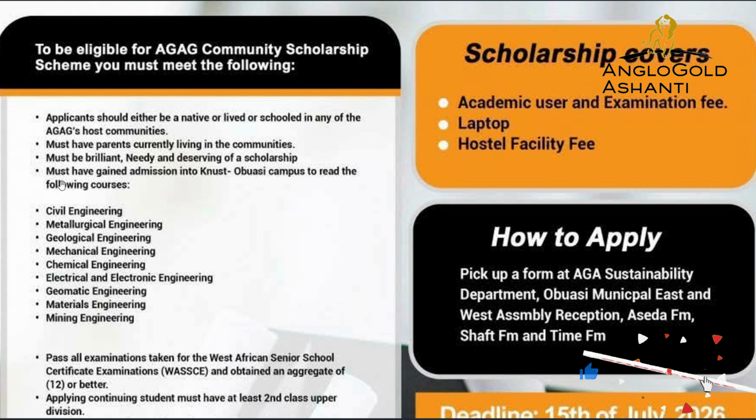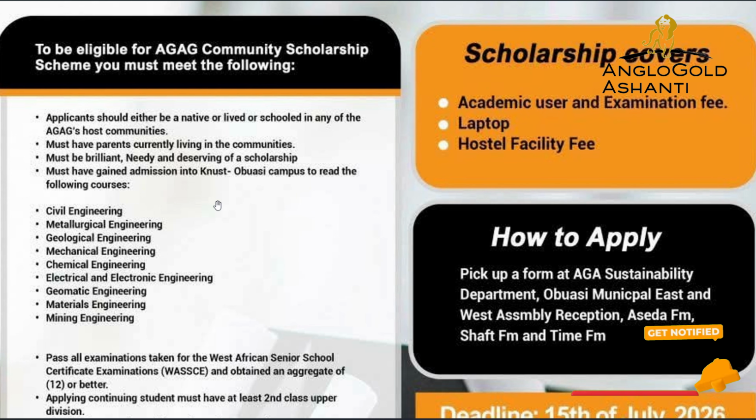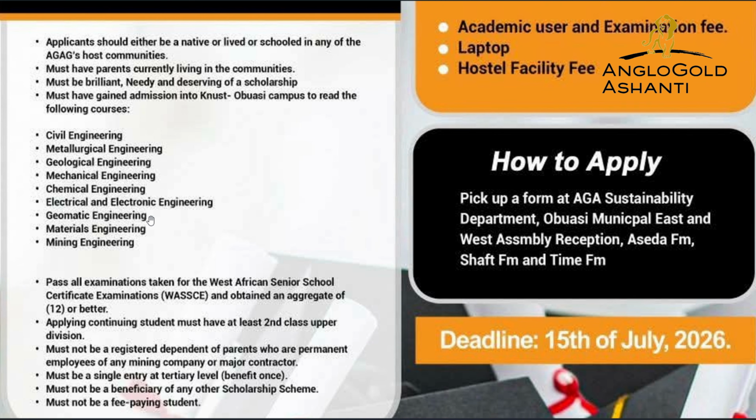The next point is that you must have gained admission into KNUST Obuasi Campus to read the following courses. Here is the list of the courses that you have to buy your admission form and apply to before you will be given the scholarship. And importantly, you have to gain admission. So before you even start the scholarship, you have to apply for admission to KNUST Obuasi Campus. Then you can apply for the scholarship.